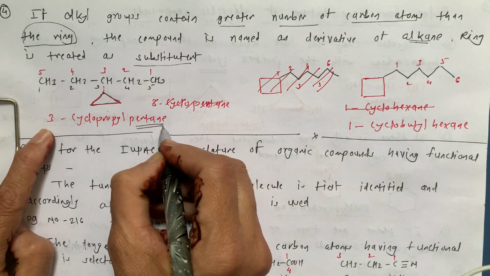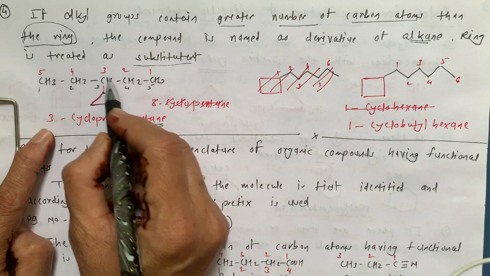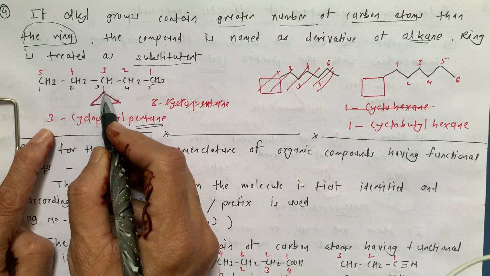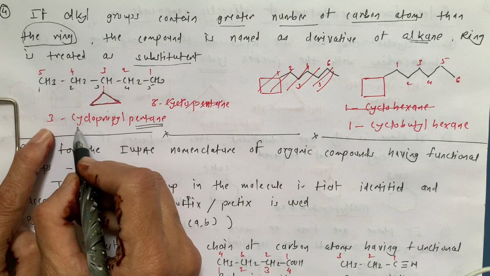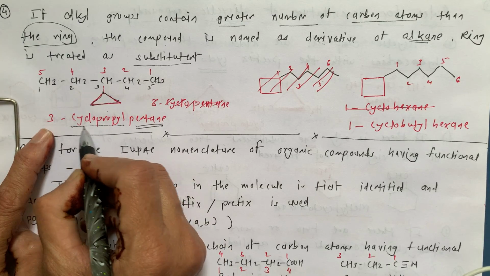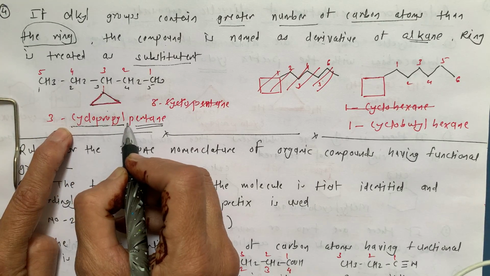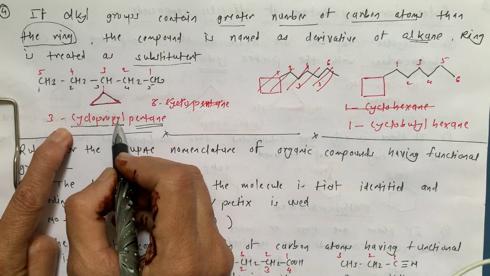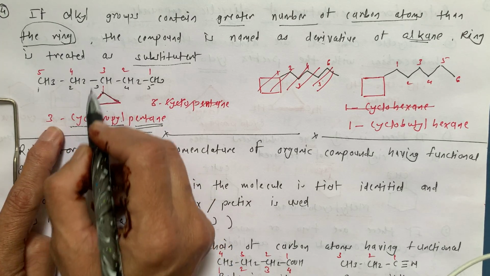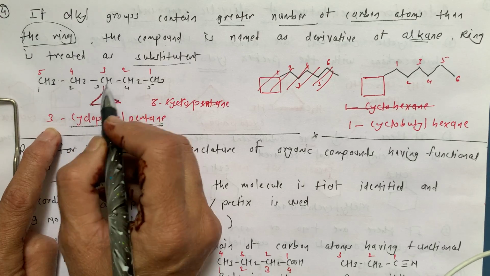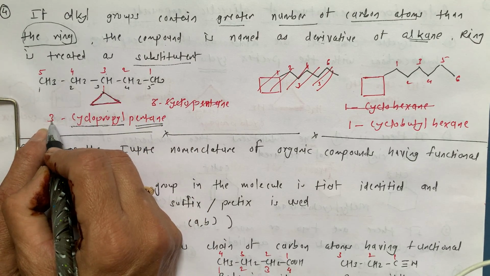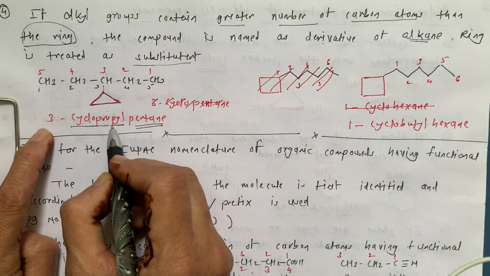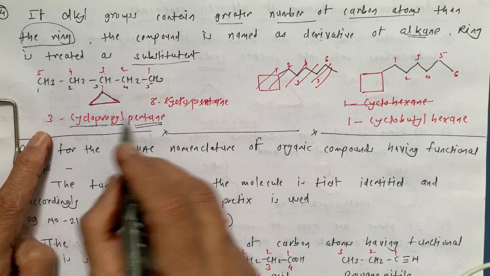So this is the alkane, pentane, 1, 2, 3, 4, 5, and here we treated this cyclic compound as a substituent, and that's why we write here cyclopropyl. This is cyclopropyl and it is on number 3 carbon in the chain. So the position is 3. So this is 3-cyclopropylpentane.